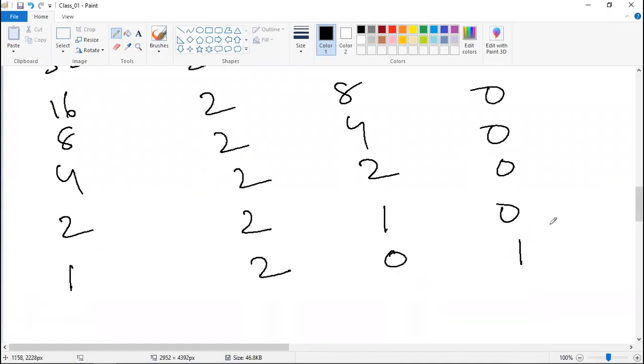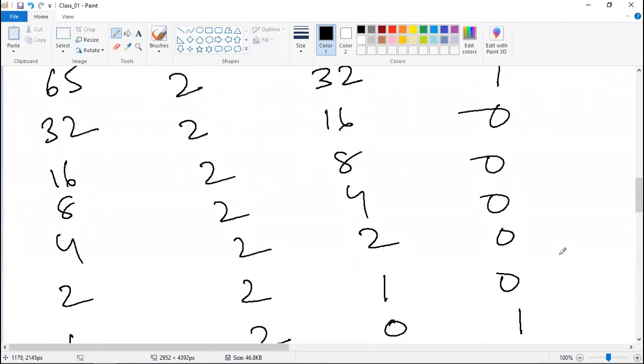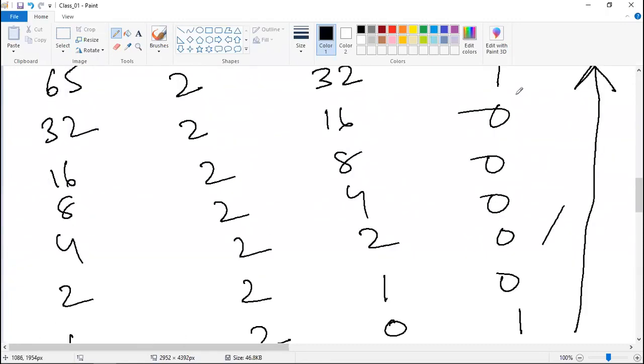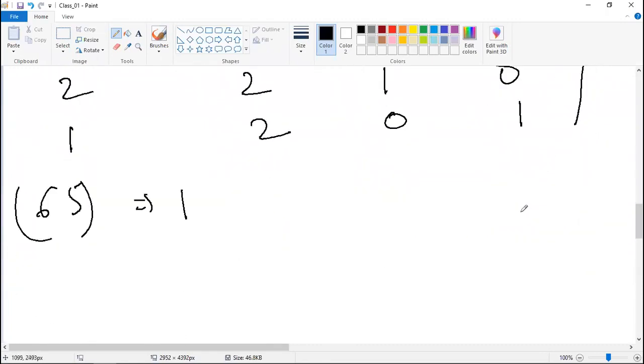Now whatever you have got in the remainder is the binary representation. You can see everything in terms of 1 and 0. To represent this in binary, you have to take these numbers from bottom to top. Now write this 1 0 0 0 0 0 1, equivalent to 65. So 65, which is a decimal value, is equivalent to 1, and how many times 0? 1 2 3 4 5. So 1, five zeros, and 1.